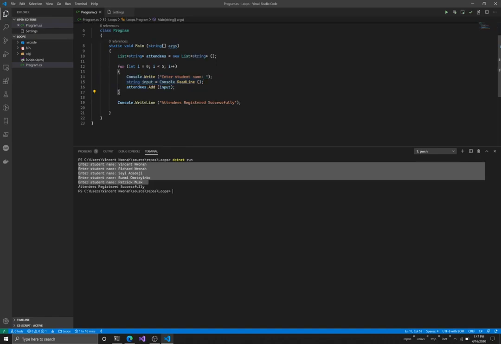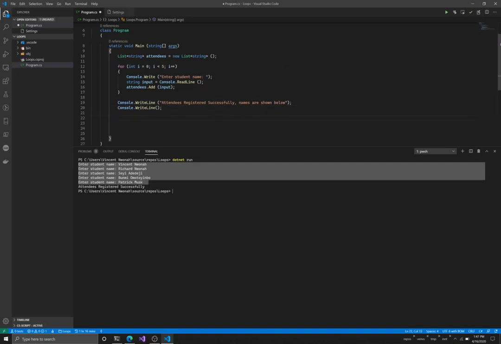Now, I would like to print out all the names after registering them. So after saying attendees registered successfully, I'm going to print a blank line. So write line, registered successfully. Names are shown below. So I want to display the names.